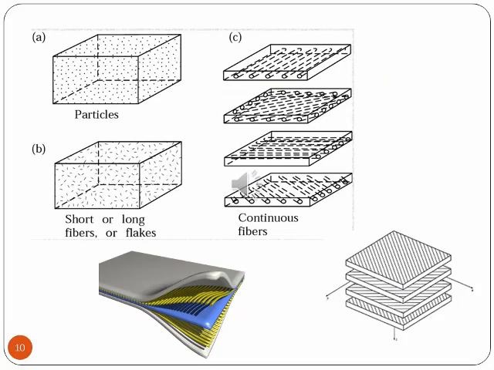Here in this slide you can see the various types. First one is particulate composite. The second one is short and long fibers or flakes. Third one, C, you can see the fibers. They are aligned in different directions. And then at the bottom right you can see the different layers of composites. They are structured one above the other in order to get superior strength.